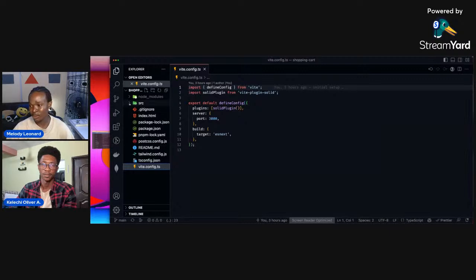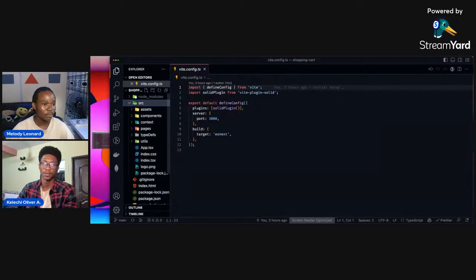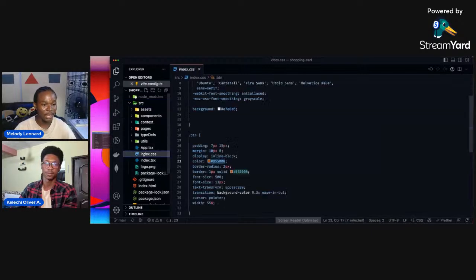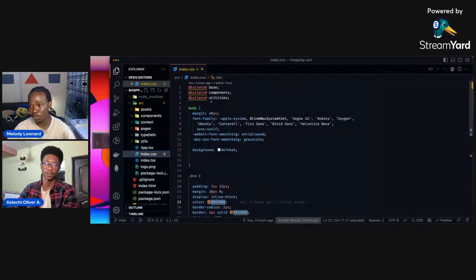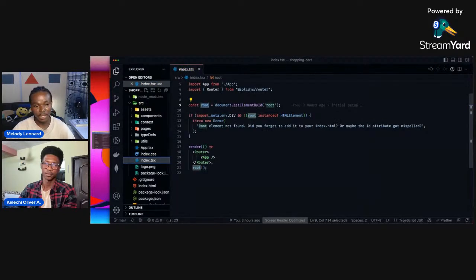Let's look at the actual code. The actual code comes with generally the basics, right? I've modified this a bit. I've deleted the App.module.css because that's not needed, right? But what you basically have is an index.css where you have your basic styles for your root application, and you have this index.tsx that renders this app.